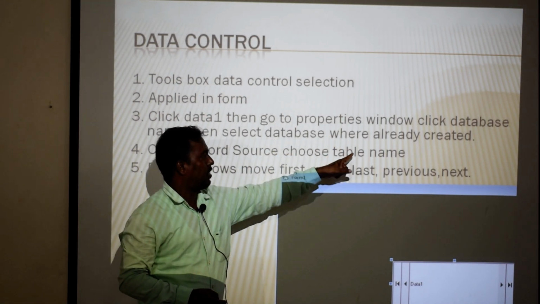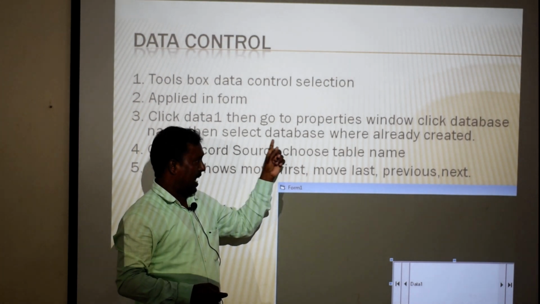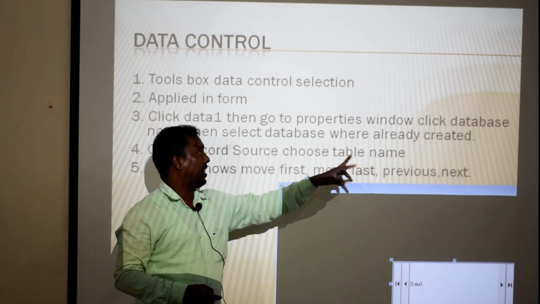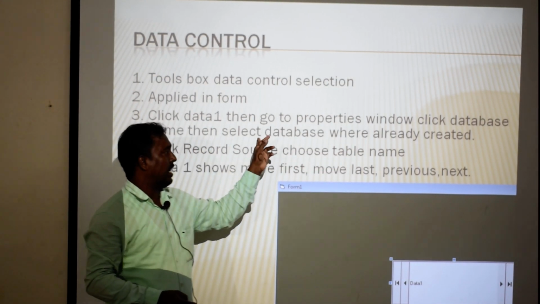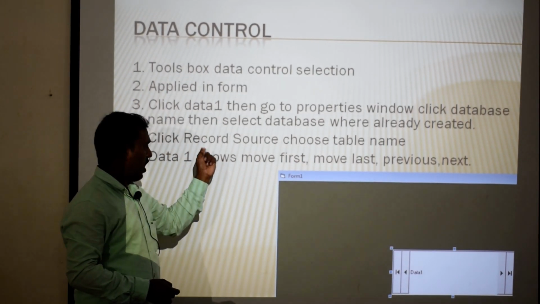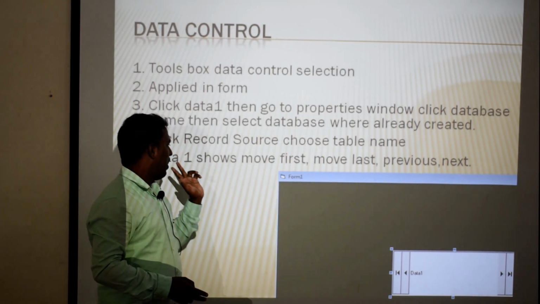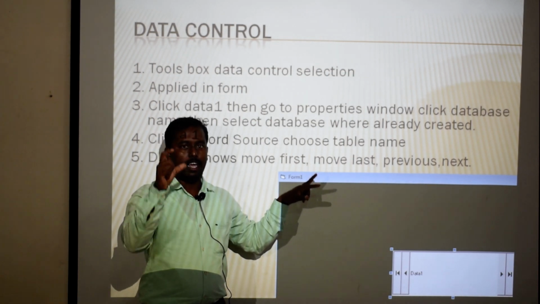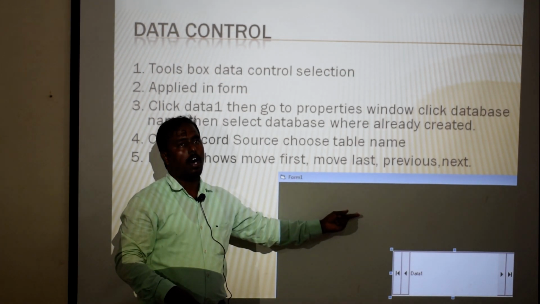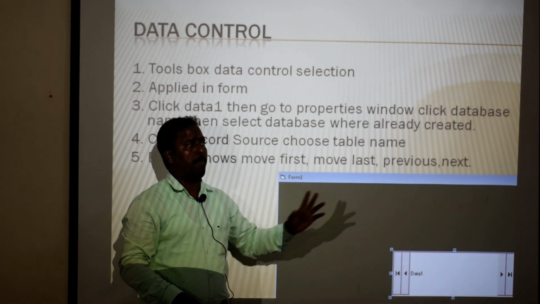First of all, we connect with the database where it was created, by giving the database name in the properties. After that, the record source is enabled for the table connection. Then we connect the table's record details to the tool objects in the form.